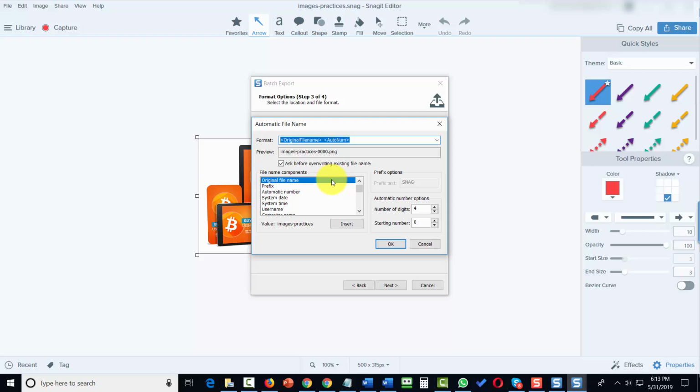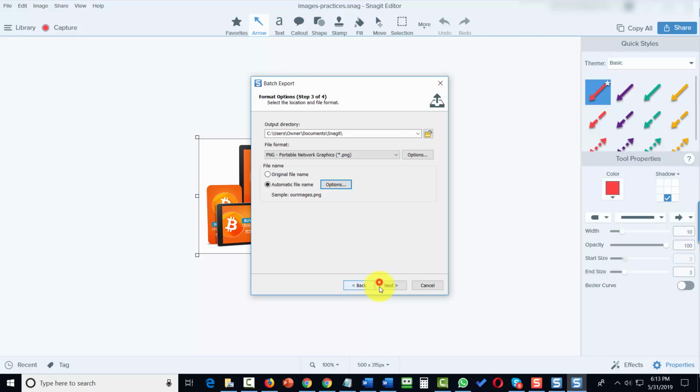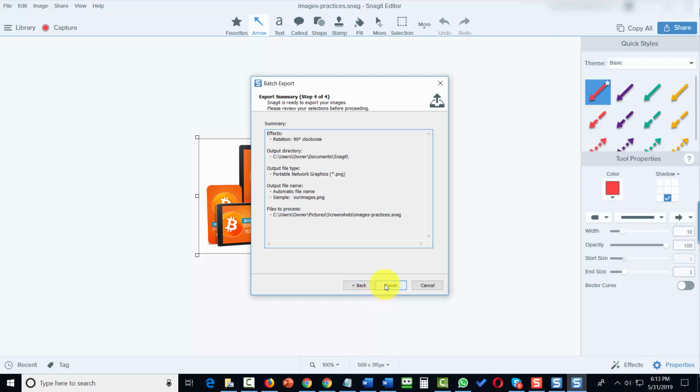If we go into the options, we can change the file name and the numbering. We'll then click OK. Then we'll click Next. And then we'll be able to export our file to a place that we'll be able to use it later.